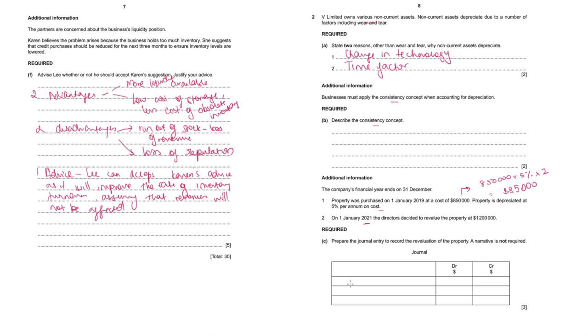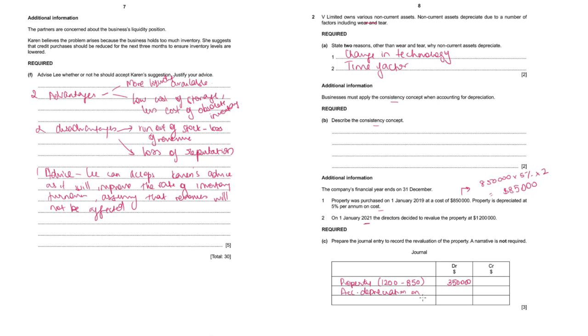So on this date, what will you do to revalue? First of all, you will debit the property with the difference. Currently, they want it at 1.2 million and the current cost in the books is 850. So by the difference 350,000, they will have to debit the property. They will also have to close the accumulated depreciation on property.